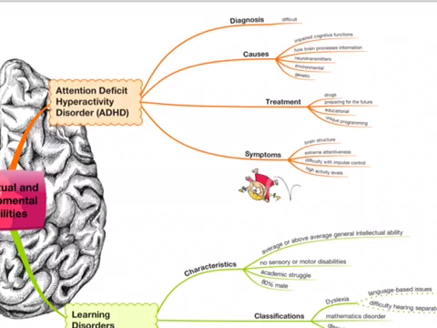ADHD is hard to diagnose due to its various characteristics, but there are some possible suggestions. There could be damage to some cognitive functions, irregularities in how information is processed in the brain, and the neurotransmitter dopamine could also be connected to ADHD. Also, if the child's neurons are constantly underfiring, that could lead to ADHD, which leads to the use of stimulating drugs for the treatment. There are 3 characteristics for children diagnosed with ADHD.